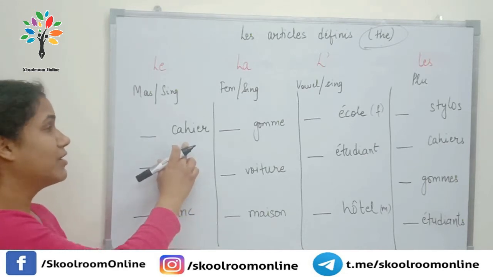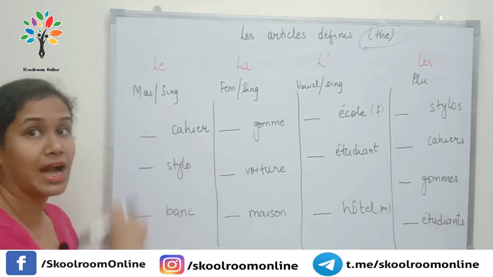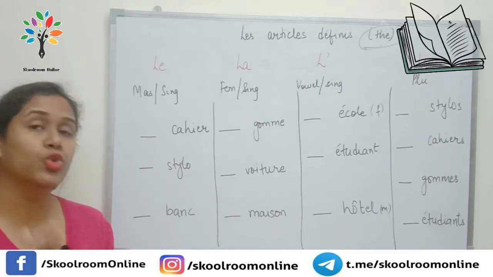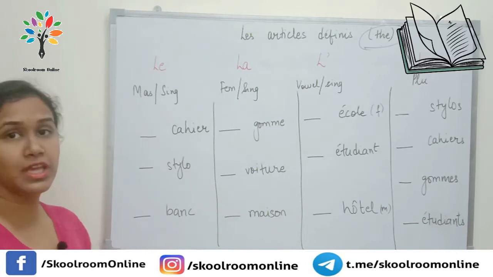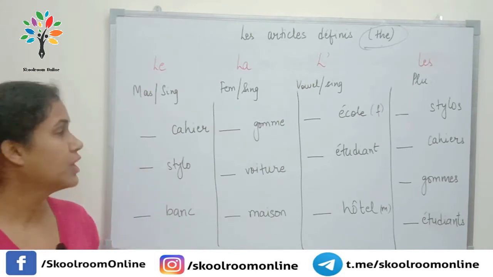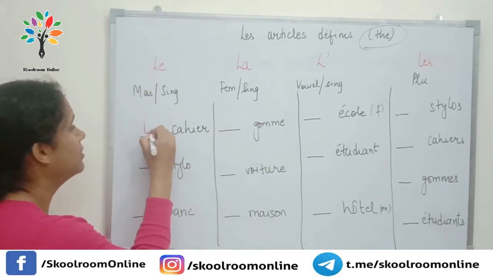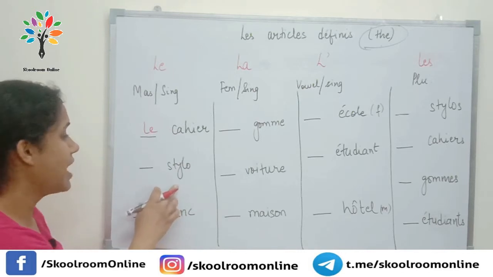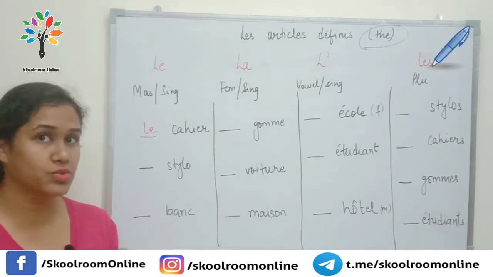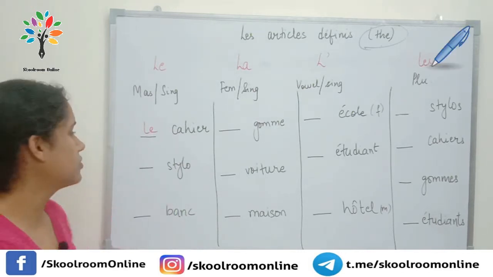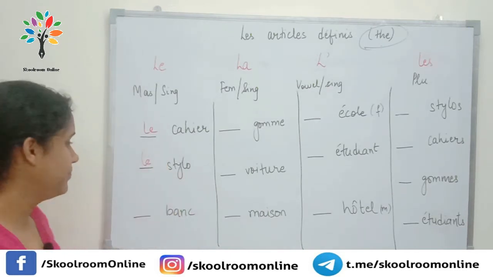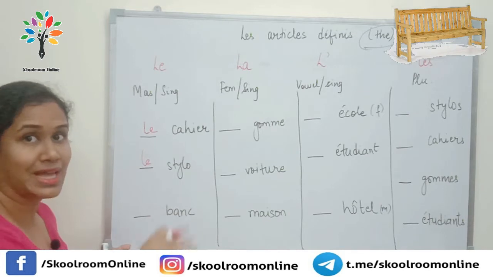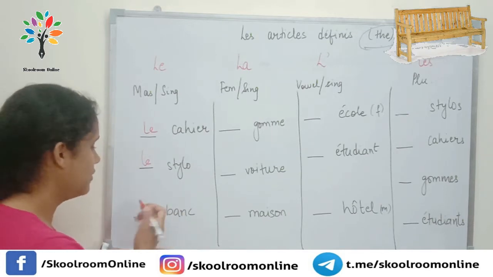So let's have a look here again. Cahier, a notebook. So notebook is masculine in French. If I have to say the notebook, I will write le cahier. If I have the noun stylo, as you already know, it's a masculine noun. So I will write le stylo, right? Then we have banc, that's a bench. So it's again masculine.